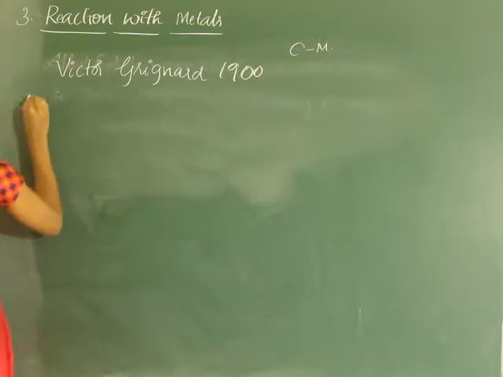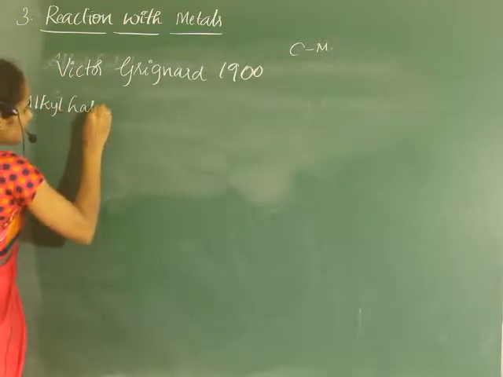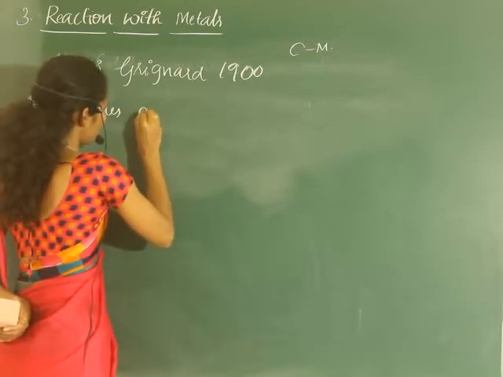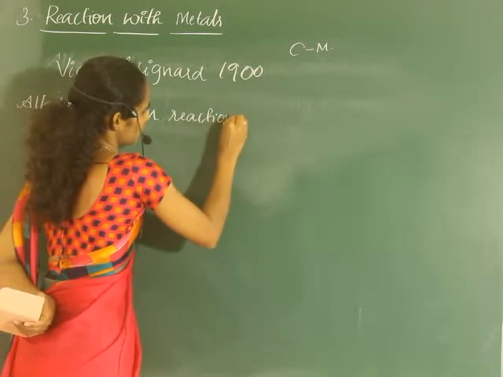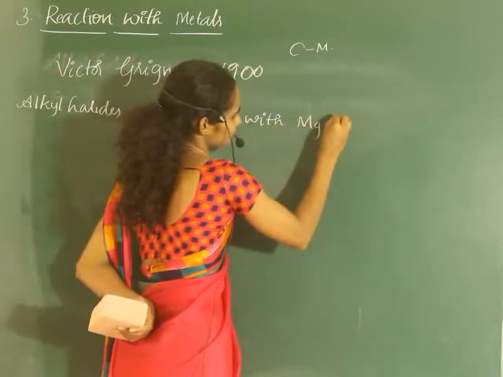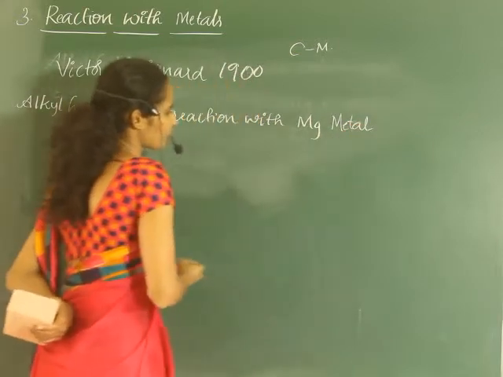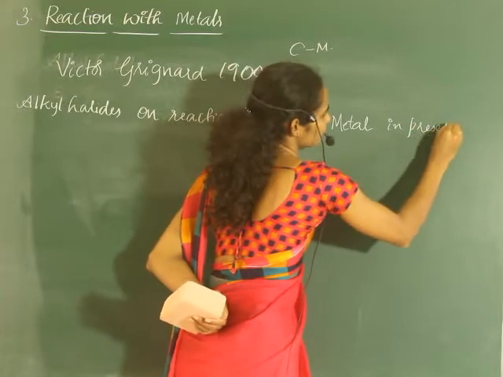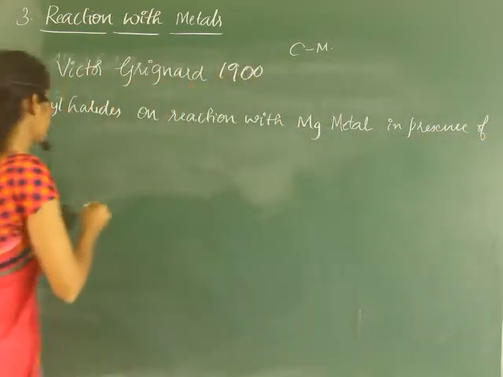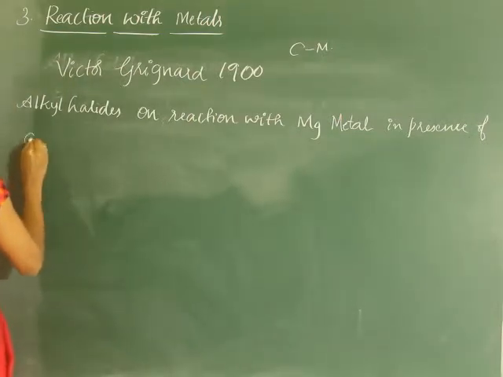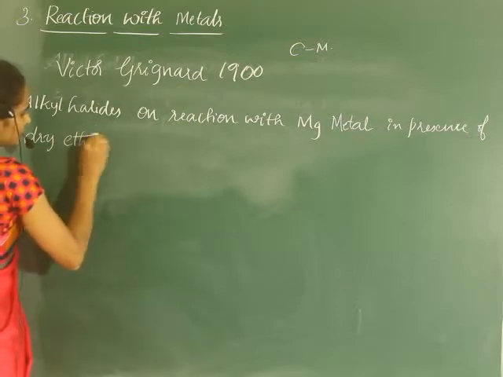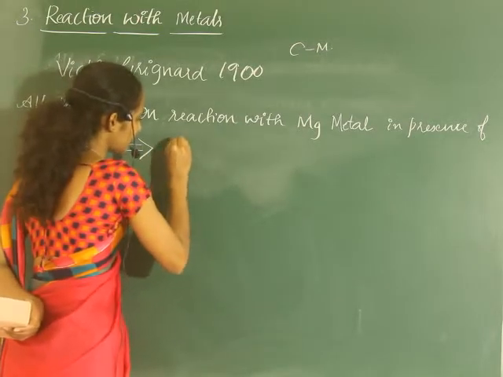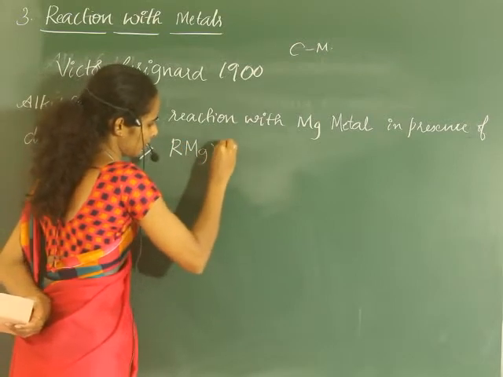When alkyl halides react with magnesium metal, we know magnesium is a metal, in presence of dry ether, it leads to the formation of an organometallic compound, that is RMgX.